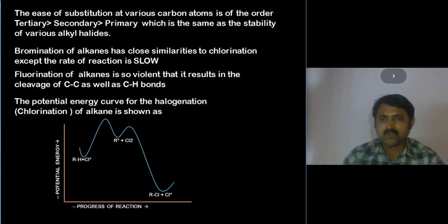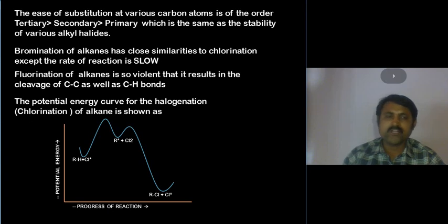This depends on the stability of the alkyl radicals. The stability of the alkyl radicals and alkyl halides follows the same order: tertiary greater than secondary greater than primary. This is called the chlorination reaction. Bromination is a slow reaction compared to chlorination.